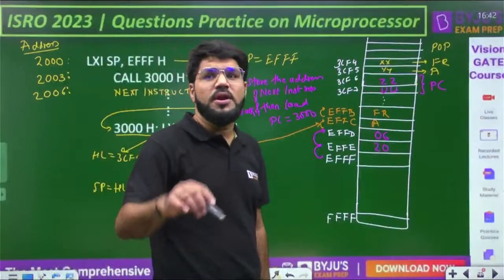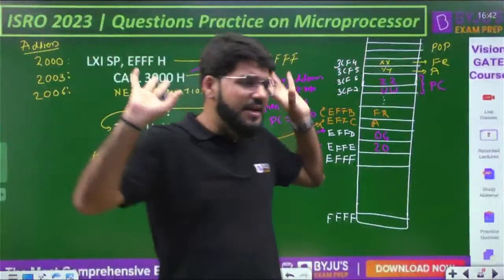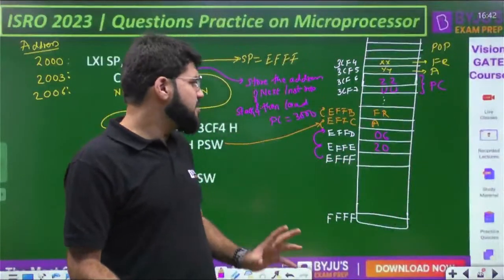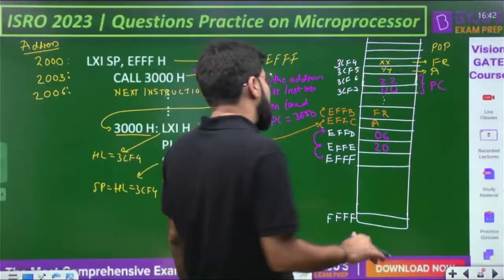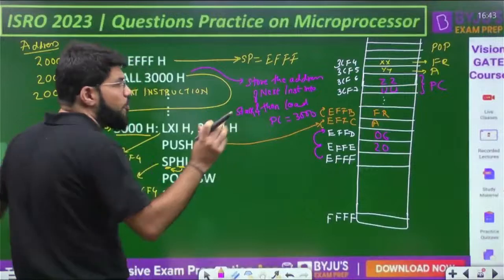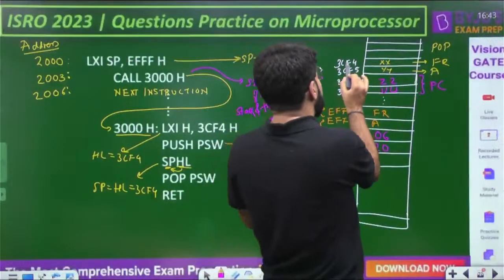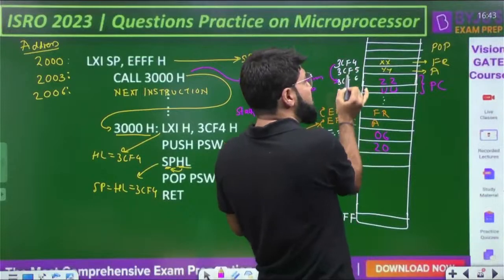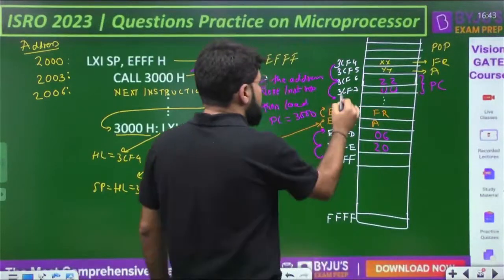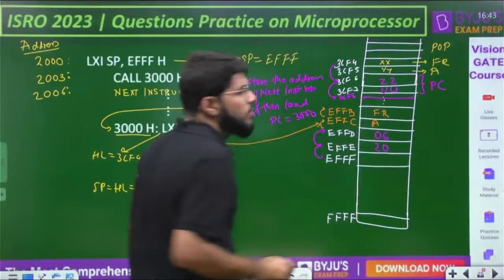Okay, that means program execution is going to be transferred to some random location. It's a badly created program, but question-wise it is very much clear. What is going to be the contents of the stack pointer? So now, in short, as I'm telling you, pop: whenever you pop, the stack pointer increments by 2. It was at 3CF4, next it will come to 3CF6, next it will come to 3CF8, and that's going to be your answer.